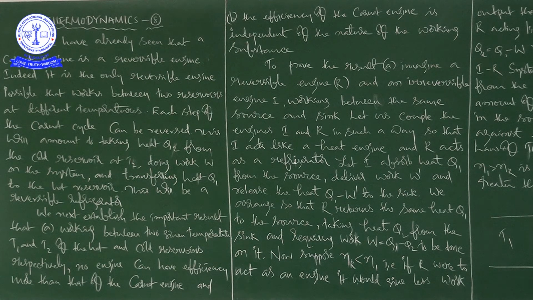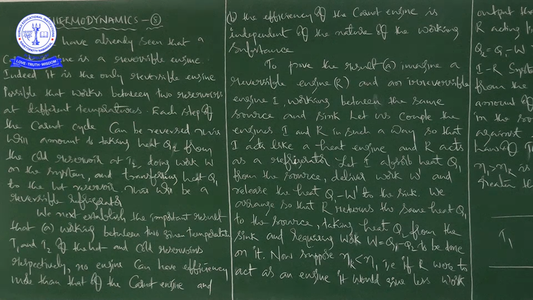There we got the total amount of work as mu R T1 ln V2 by V1 minus mu R T2 into ln V3 by V4. With the help of 2 more equations based on T V to the power of gamma minus 1 is equal to constant, we got some other equations. Resultantly, after completion of the total derivation for the Carnot engine and the Carnot cycle, we got eta as 1 minus T2 by T1.